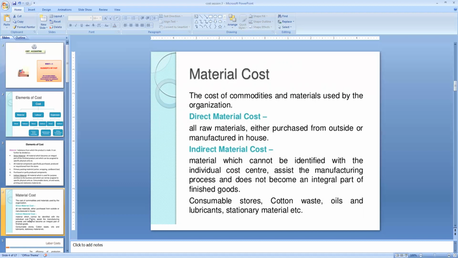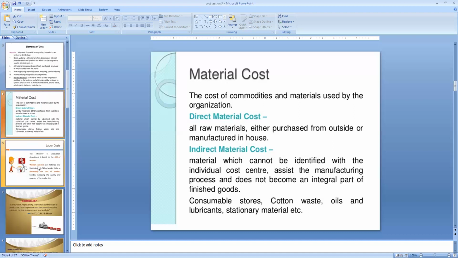Indirect materials are those whose cost cannot be identified with the individual cost center, but which assist the manufacturing process and do not become an integral part of the finished goods. For example, cotton waste, oils, and lubricants.